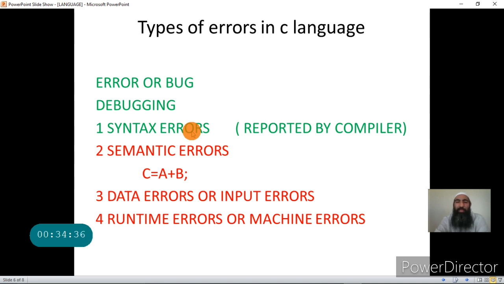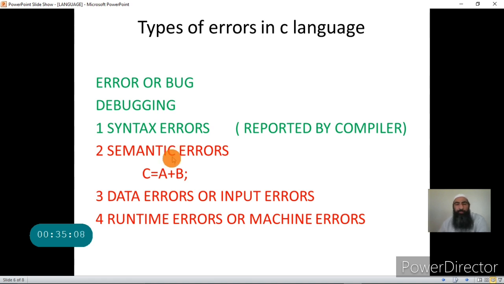Now another error, that is semantic error, and the other two errors, that is the data errors or input errors and runtime errors. These are the errors that won't be reported except the last type. These two errors, that is error number 2 and error number 3, are the errors that won't be reported. But how do we know that these errors have occurred? Let us understand.